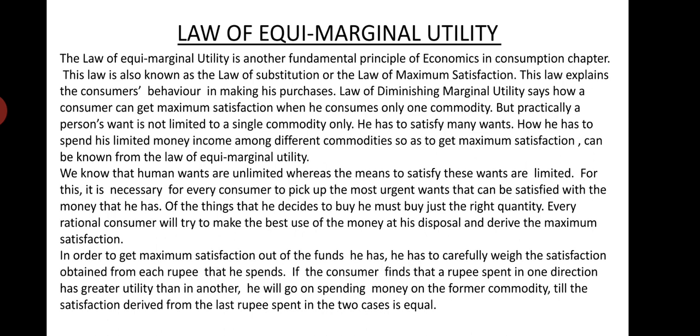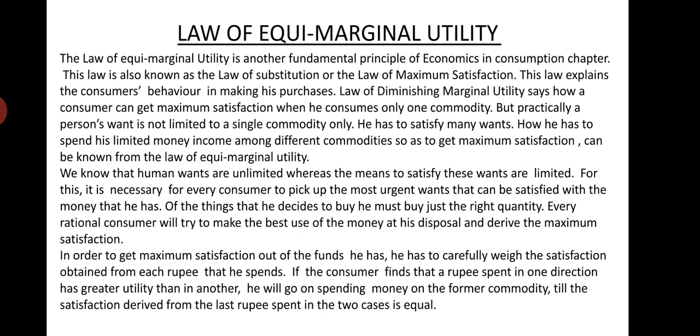He cannot get full satisfaction only by consuming a particular good. He has to consume various goods, but in which manner he should consume them and how to spend his limited money income among these goods so that he can get maximum satisfaction, that we will read in this law.